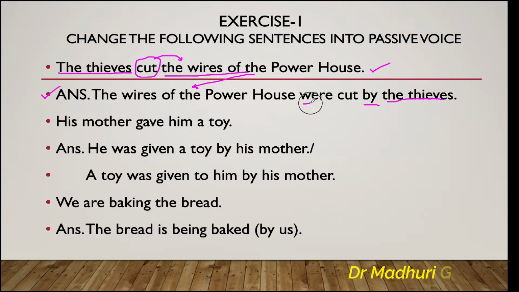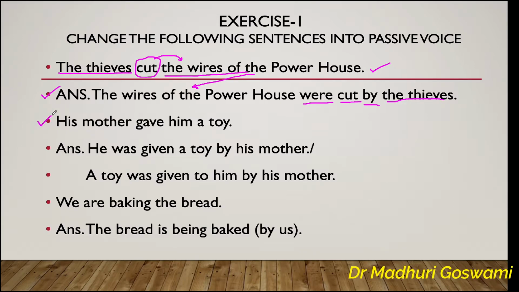So, in the past simple, the passive verb form is was or were plus third form of the main verb. Here the wires of the powerhouse are plural, so we will use were. So the wires of the powerhouse were cut, as the third form of the cut is the same, cut. So the passive voice will go like this: the wires of the powerhouse were cut by the thieves. Don't make a mistake not to change the verb form. Otherwise, there will be the distortion of meaning.